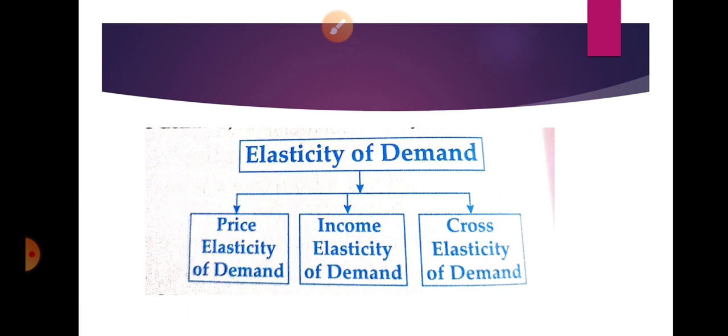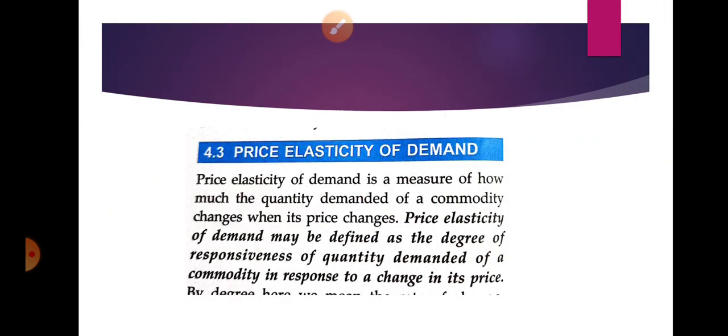Elasticity of demand is of three types. Today we are going to discuss price elasticity of demand, income elasticity of demand, and cross elasticity of demand. So we will start with the price elasticity of demand. As I told you, whatever the change in the degree of demand due to a change in the determinants of a commodity is known as elasticity. By the impact of the price, whatever the impact on the demand of the commodity, that is price elasticity of demand.